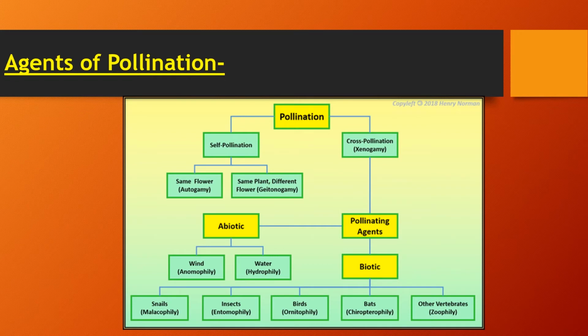In those conditions, the pollen grains have a ribbon-like structure, and they have a sticky outer surface to prevent them from sticking with the water, and the ribbon-like structure makes them easy to float in the water. So each of the flowers has some special adaptations just to achieve the pollination process.